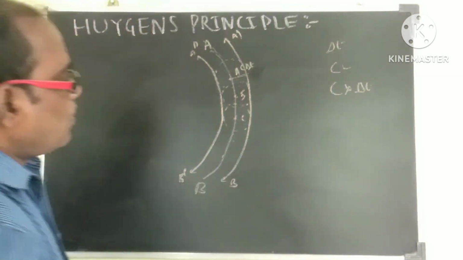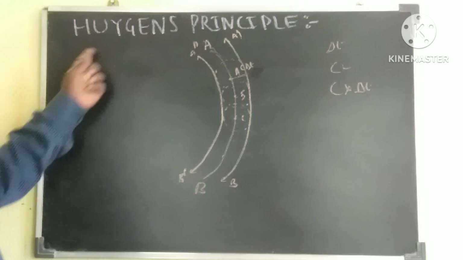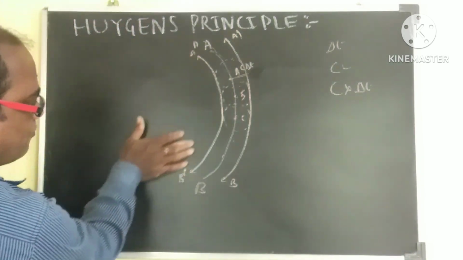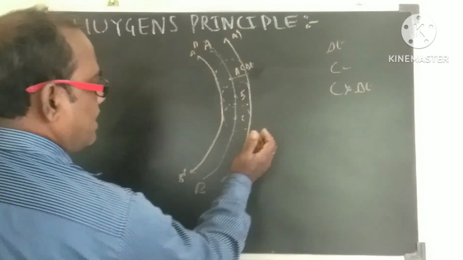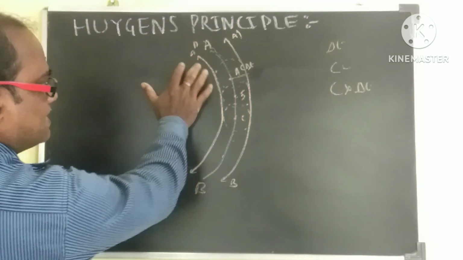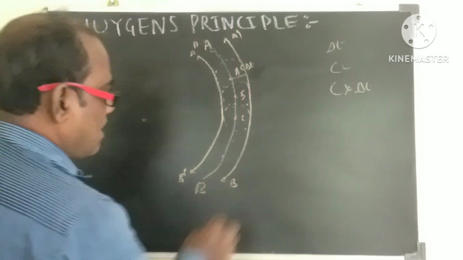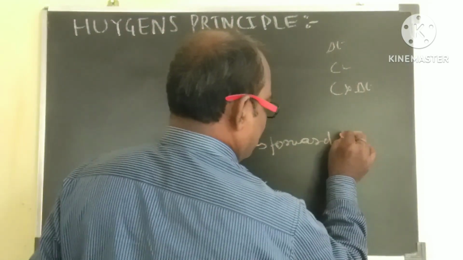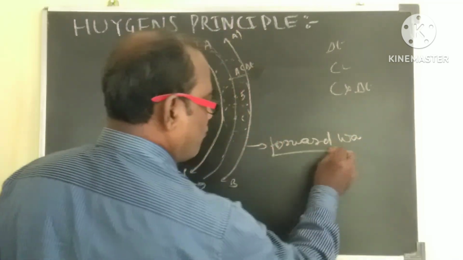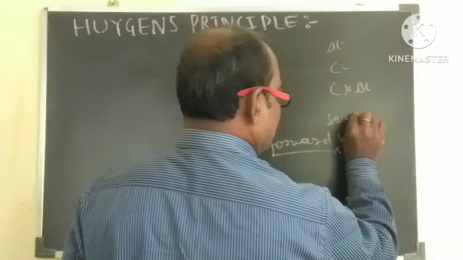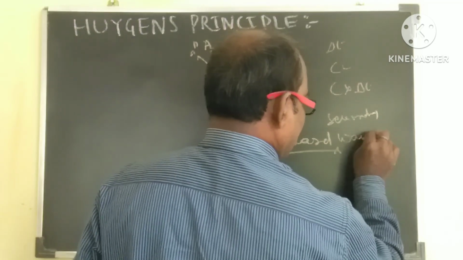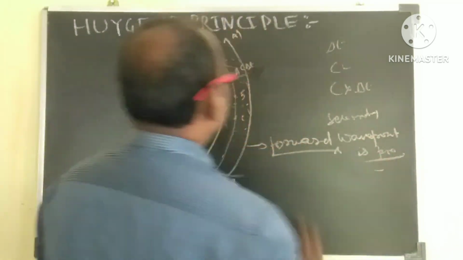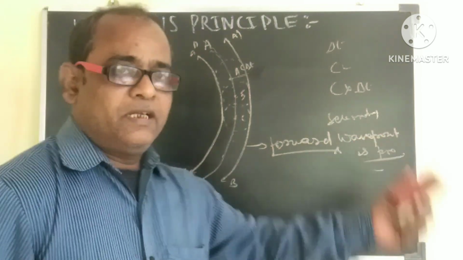But what Huygens has said is that he neglected the backward wavefront, and assumed that the backward wavefront doesn't exist, only the forward secondary wavefront is produced. This is what Huygens' principle explains.